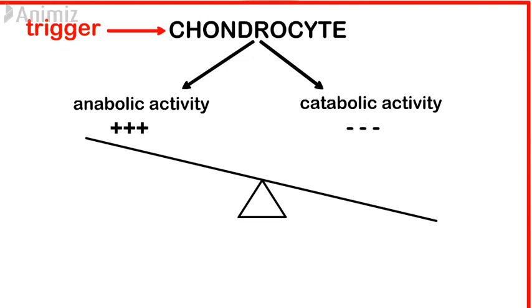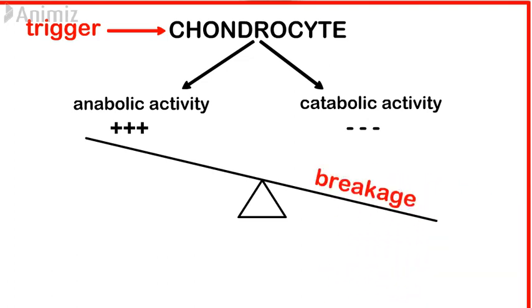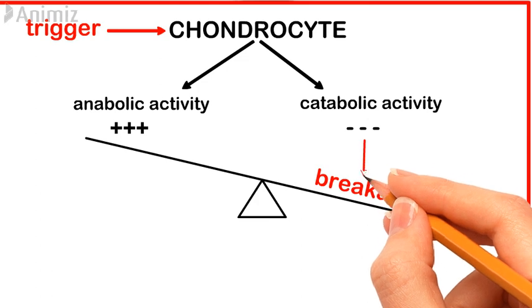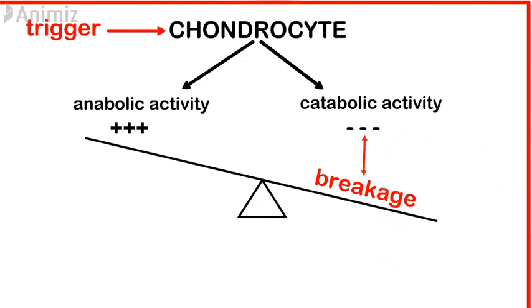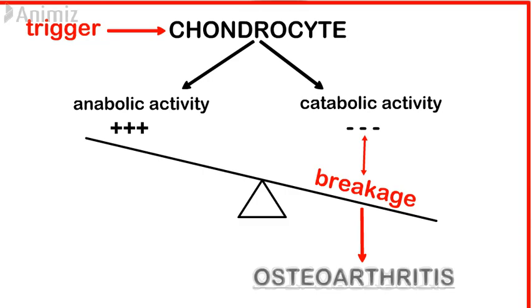So there is more breakage of your cartilage. That means there is more catabolic activity in the cells. More breakage, and thereby this condition takes place. So this was the second cause of osteoarthritis.